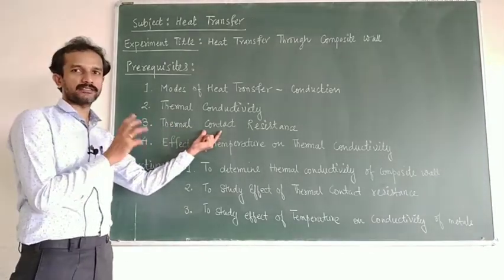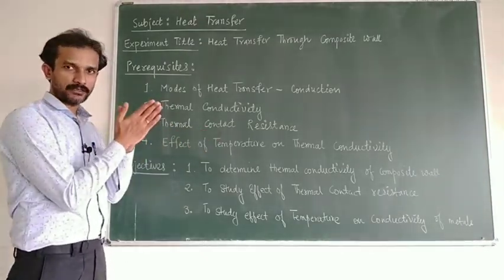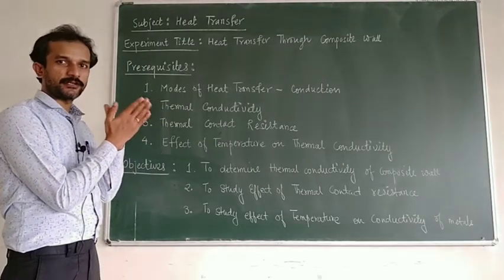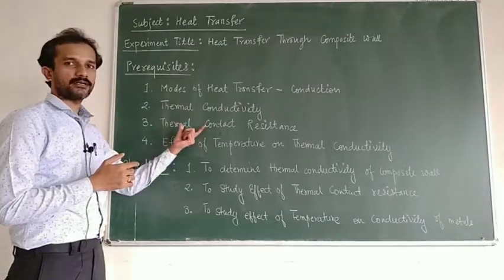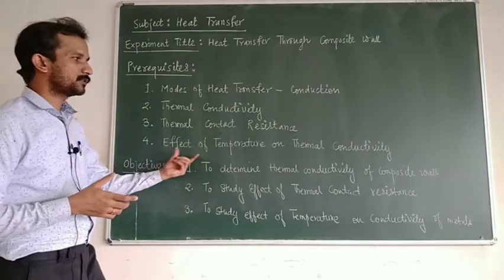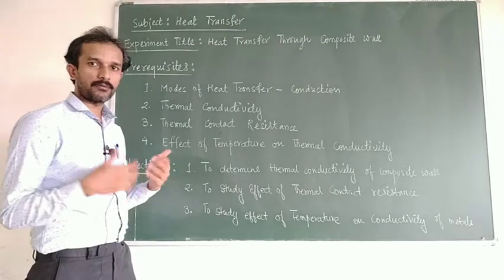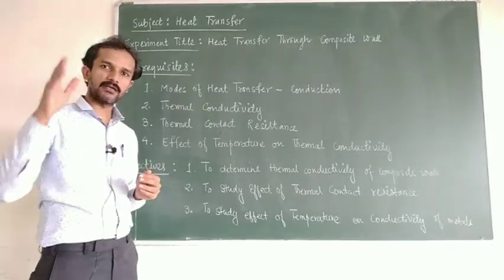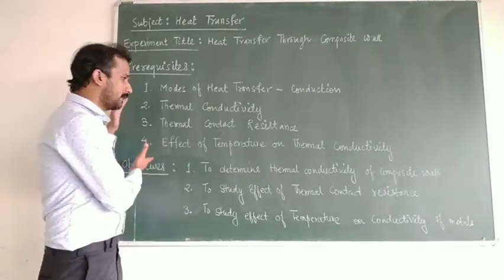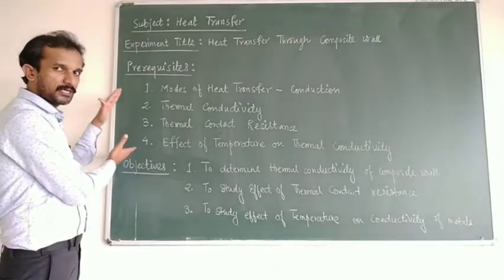The name itself indicates it is contact resistance: because of contact, the resistance offered to heat transfer is called thermal contact resistance. And then the effect of temperature on thermal conductivity. Thermal conductivity varies with temperature. For metals, as the temperature increases, thermal conductivity decreases. This is the theory part which must be clear before starting the experiment.